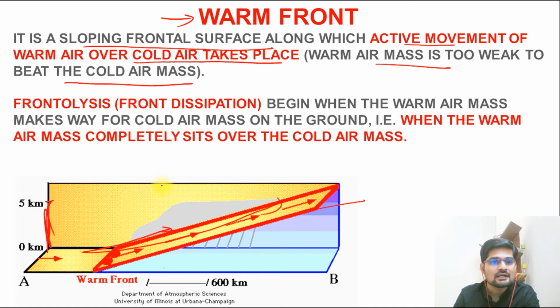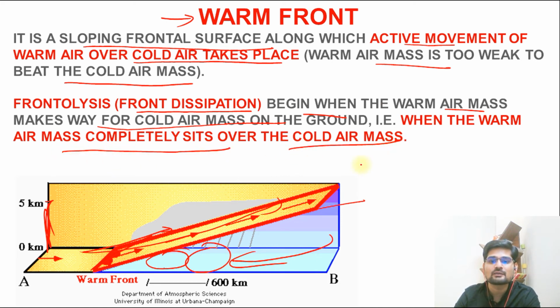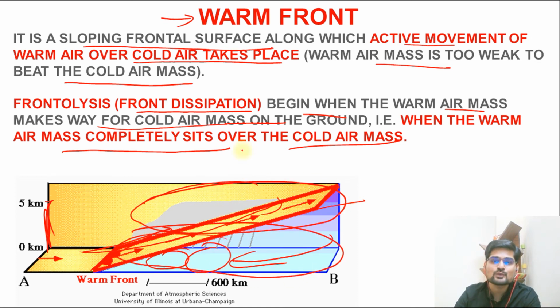So what happens? Frontolysis, that is front dissipation, begins when warm air masses make way for cold air masses. So what is happening at this angle? It is making space for the cold air mass to come inside, right? When the warm air mass completely sits over the cold air mass, remember what will happen? The warm air will be the upper air and completely this lower layer will be cold air. This is when the warm front and cold front are clearly established, as we know, right? So this is important to understand.